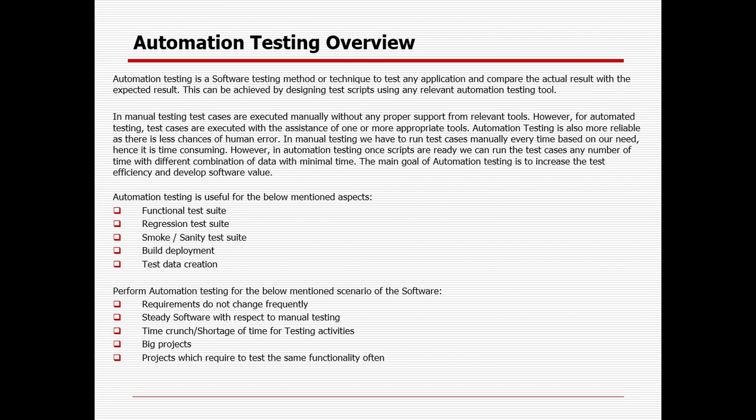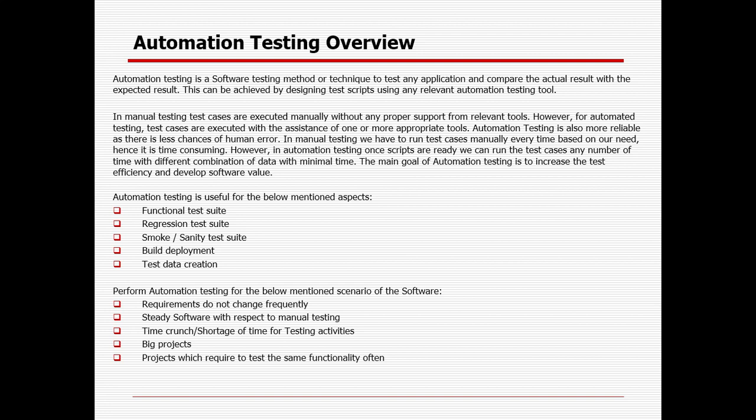So it might be every month, until the product goes live, on a weekly basis you can do some regression. That is the reason, if you automate your regression test cases, you can run them multiple times. That is the different thing you should focus on in automation. And before automating, you need to make sure that the requirements you will be using for your test cases are frozen.